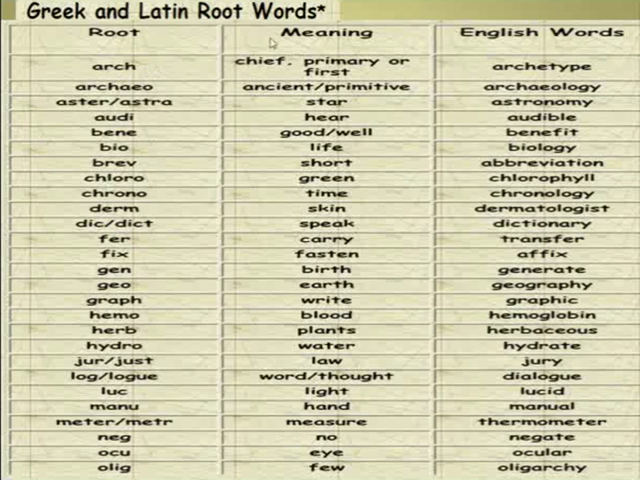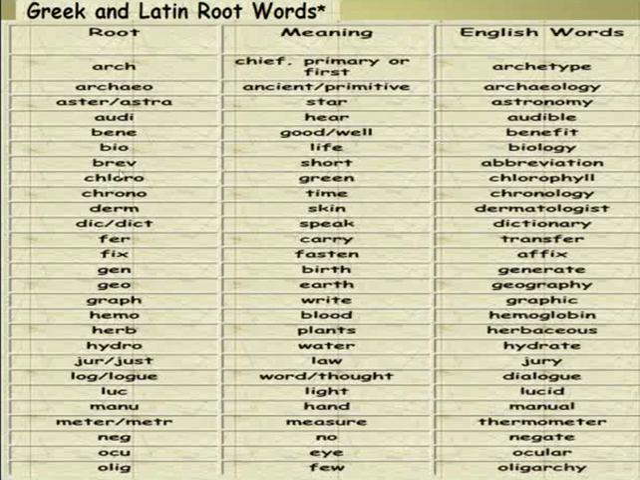If we say the root is arch, the meaning for this root is chief, primary, or first. An English word for this, archetype. If we say the root here is archeo, it means ancient or primitive. English word, archaeology. The root is aster or astra. It means star. The English word, astronomy. The root is audi. It means hear. English word, audible. The root bene. It means good or well.